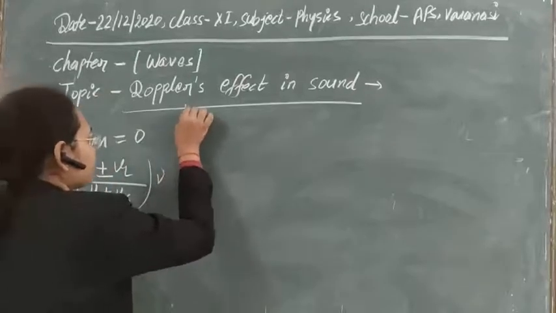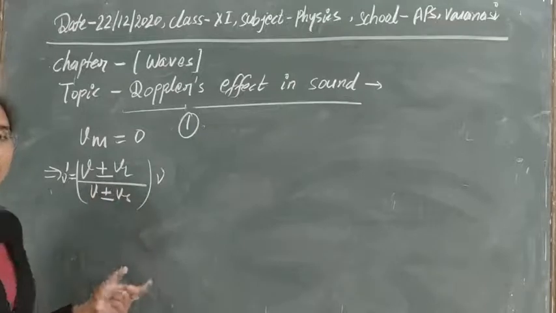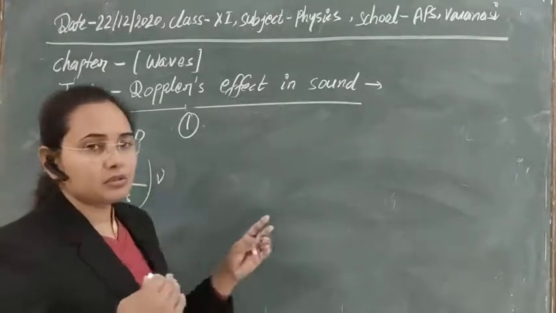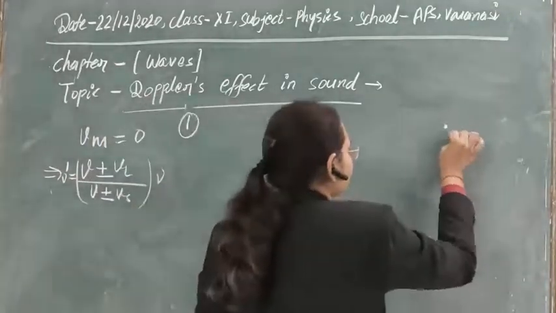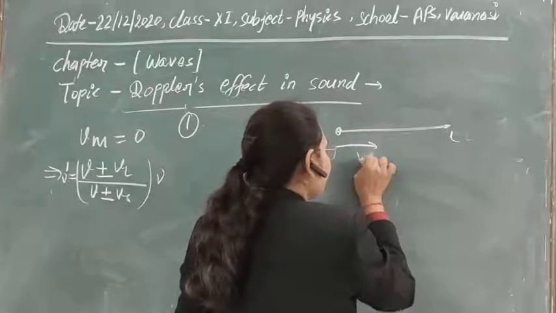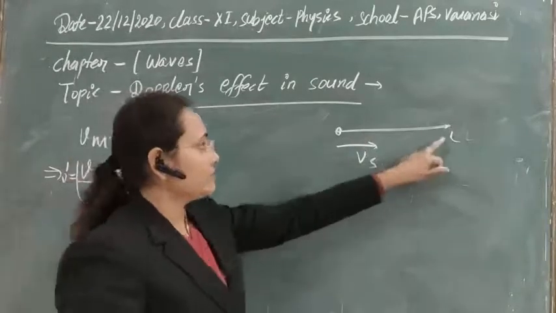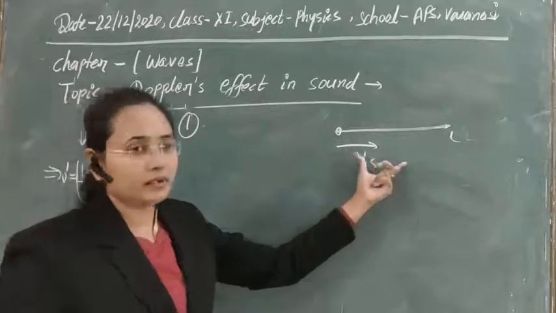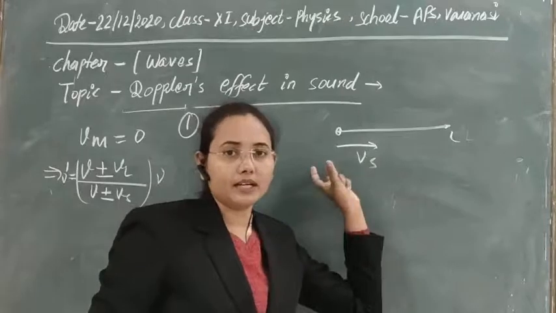So the first case is, suppose that the listener is at rest and the source of sound is moving towards the listener. If this is the listener, at rest, and the source is moving with some velocity Vs towards this listener, then obviously what will the frequency be, is it greater than before or not?